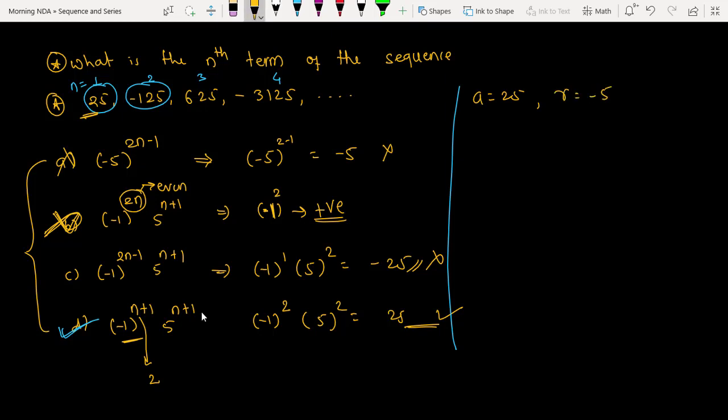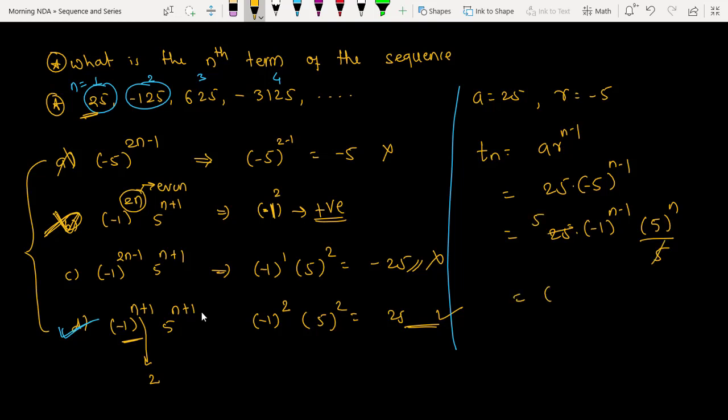Okay, the general term we know is A R to the power n minus 1, which is nothing but 25 times minus 5 to the power n minus 1. Now see how to simplify this. 25 into minus 1 to the power n minus 1 and 5 to the power n upon 5. Is it okay if I write like this? So 5 gets cancelled. What I am getting is minus 1 to the power n minus 1, 5 to the power n plus 1. This is what you were getting. Is this okay?